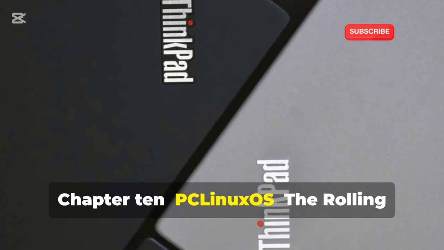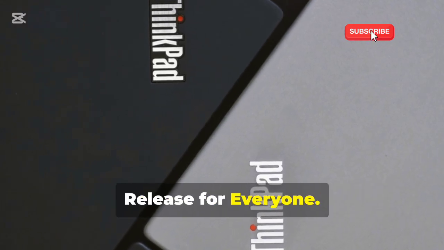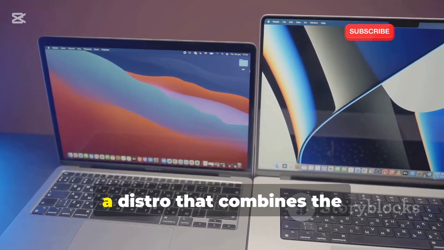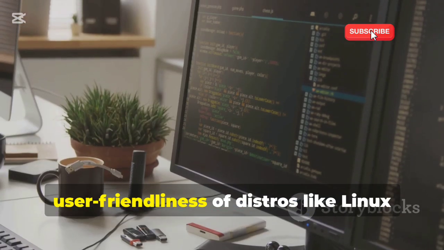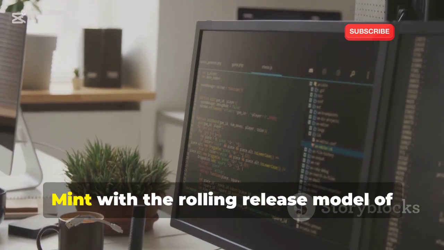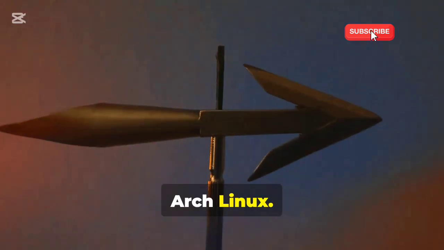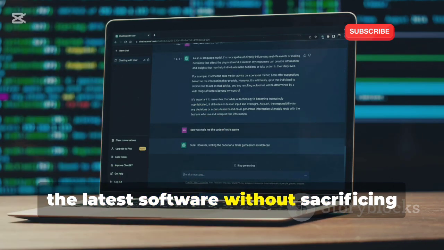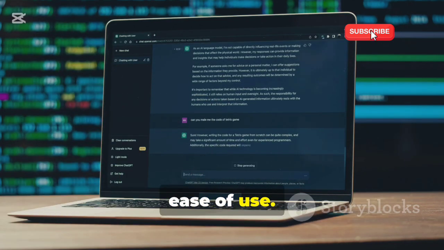Chapter 10, PCLinuxOS, the rolling release for everyone. All right, let's talk about PCLinuxOS, a distro that combines the user-friendliness of distros like Linux Mint with the rolling release model of ArchLinux. It's a great option for users who want the latest software without sacrificing ease of use.